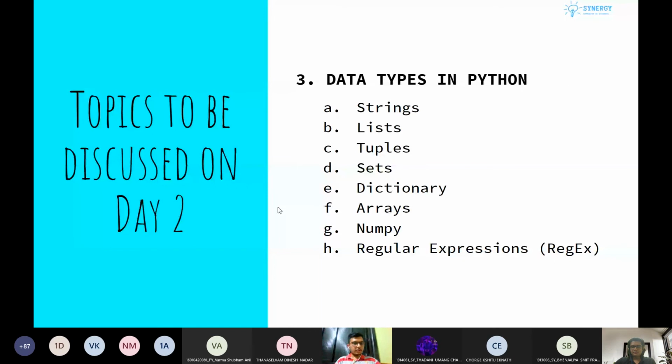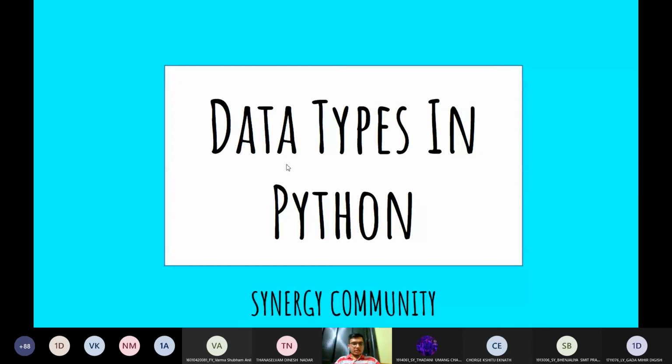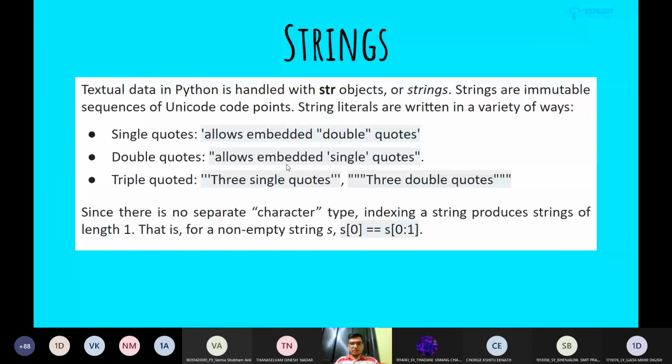So let's begin with today's journey. Yesterday we got an introduction to Python and we saw some basic syntax. So today we will be moving on to the data types in Python. The first of all is strings. Strings are basically textual data. It can be words, sentences, paragraphs. It can be anything, right? And it is very important to cater to such kind of data.